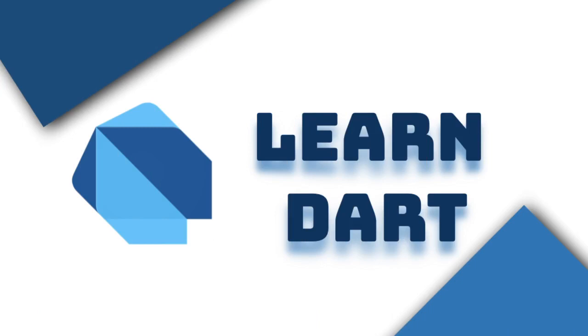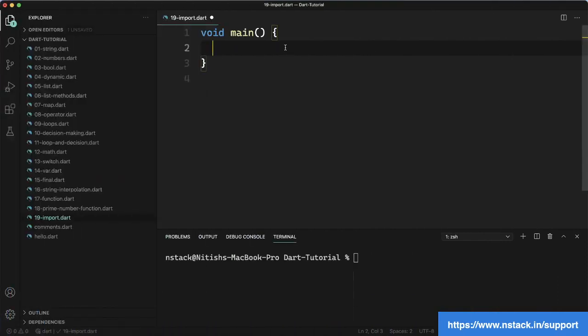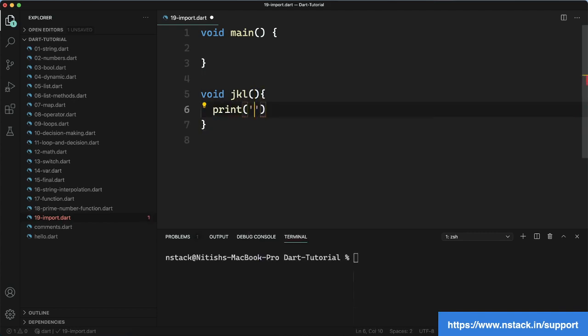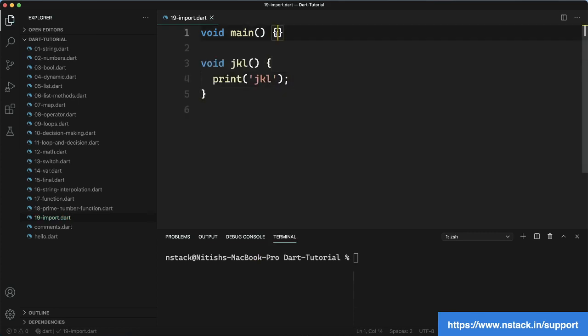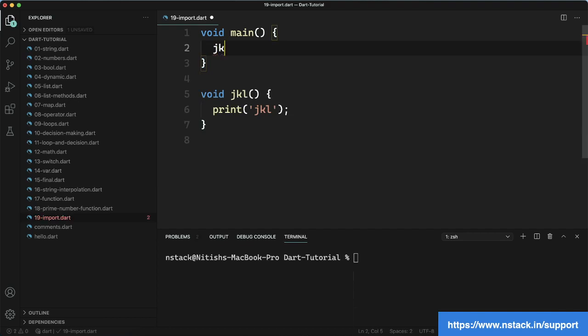In this video, I am going to show you how you can split your code into multiple files and how you can import it in any other file and use it. So for that, I am just going to create a function first. Suppose I create a function called JKL, and it is printing JKL. So this one is fine, and I am going to use this function in my program.